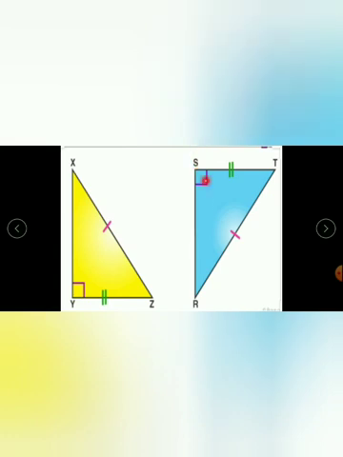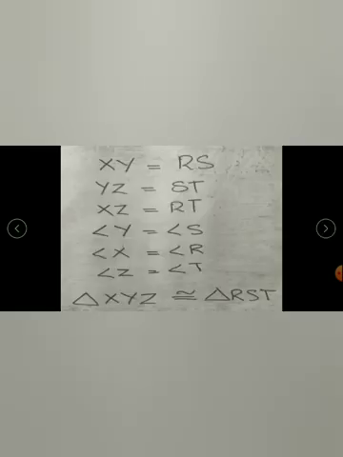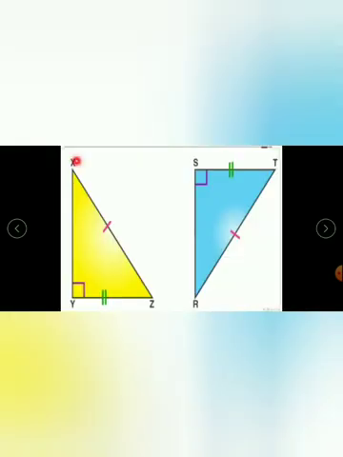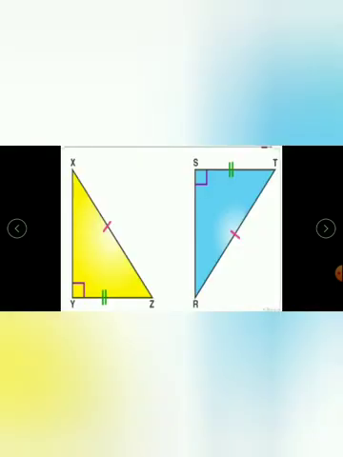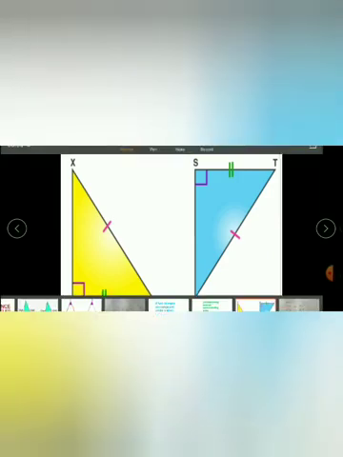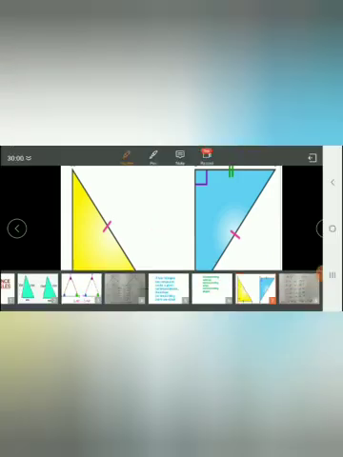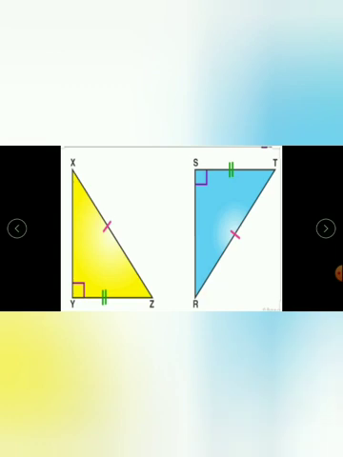Now you know this is what type of triangle? Right triangle. So this is 90 degree and the other two angles are equal. So XY is equal to RS. Then YZ is equal to ST. Then XZ is equal to RT. Those are the three sides. Now when you are talking about the angles, angle Y and angle S, then angle X and angle R, then angle Z and angle T.